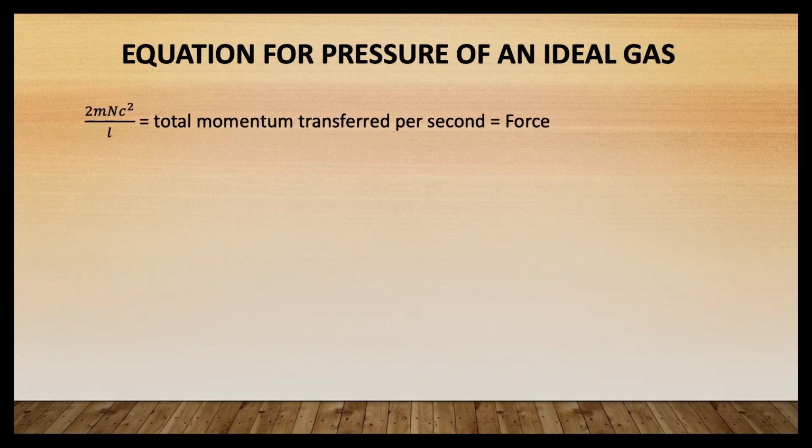Now, 2mnc² divided by L is the total momentum transferred per second, that is, it is the force itself.